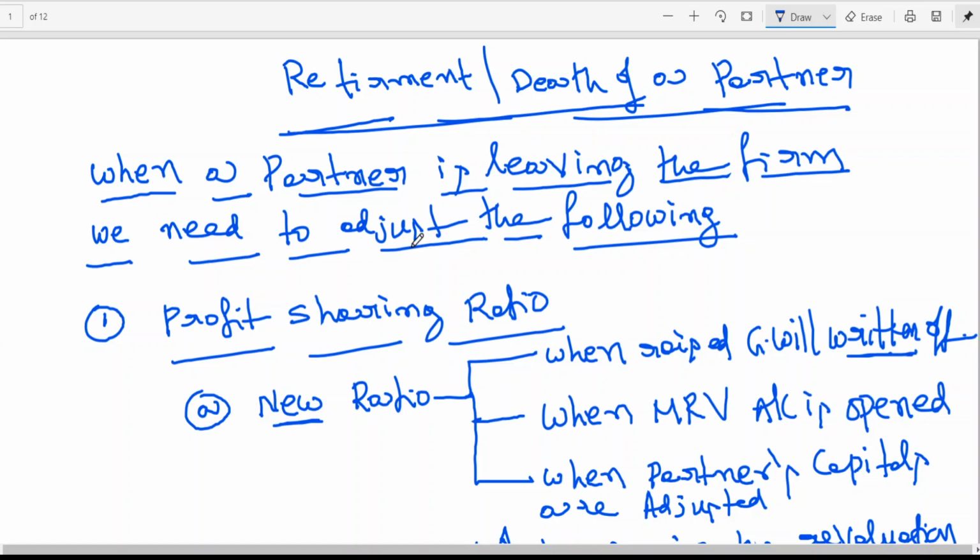I've seen this previously in the institute where I was working earlier, long back. Sir, how to know which is the fixed capital, which is fluctuating? And I wonder what you have learned in foundation. Let me tell you, previously in IPCC, whatever you are learning, admission, retirement, death, these were there at advanced level in group 1 also. But that has been taken out now. That has been restricted only to foundation. So the students used to learn it 2 times.